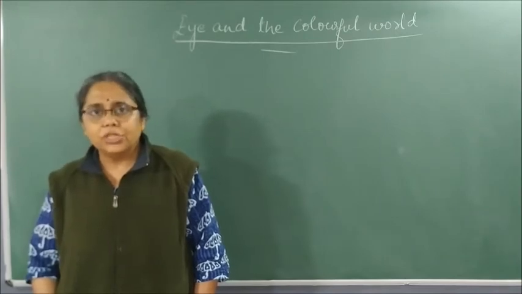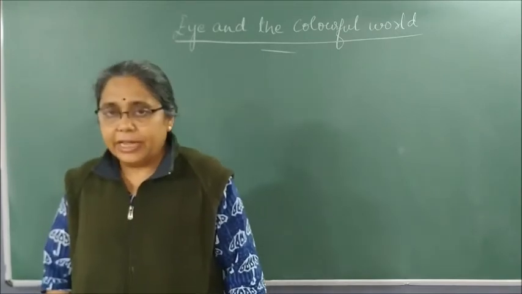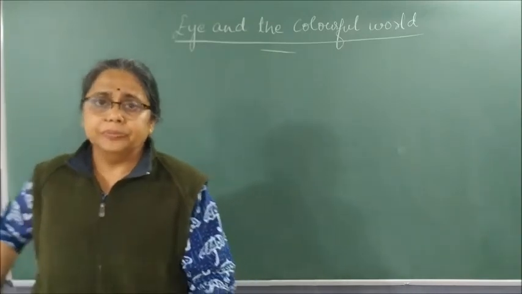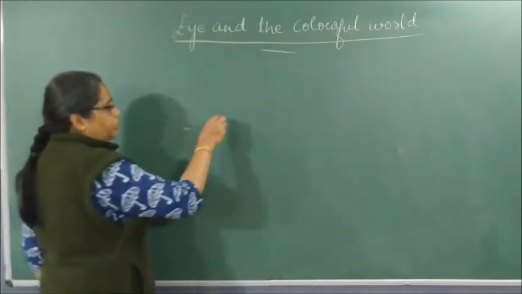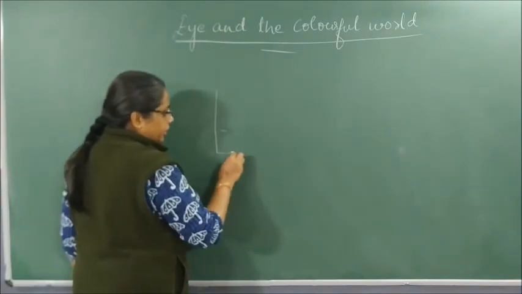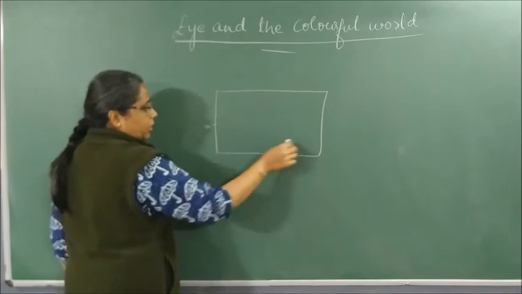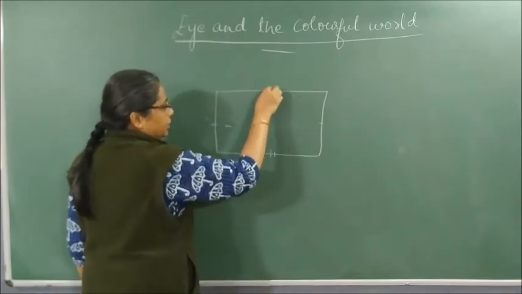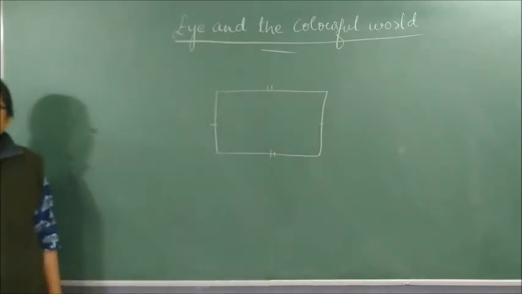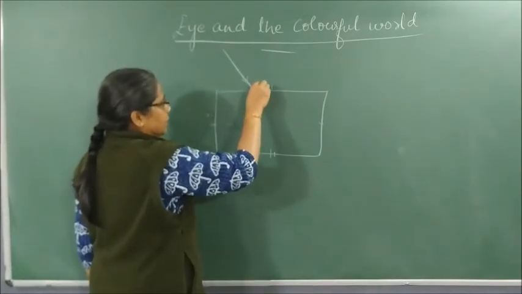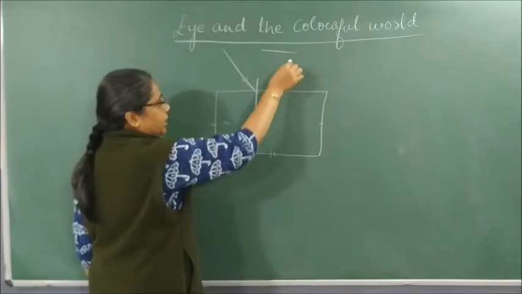Now we will have to study refraction of light through a prism. So first, what is a prism? Generally, glass slabs are rectangular with 2 parallel faces. We have studied the refraction through a glass slab: a ray of light is incident, and this medium is air.